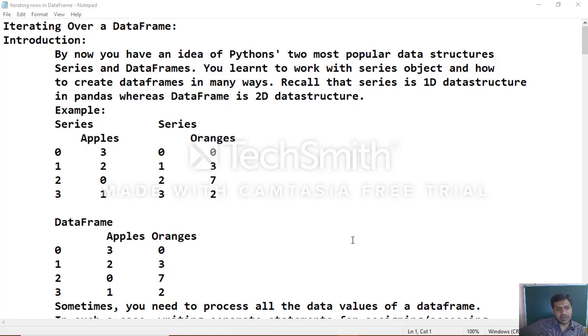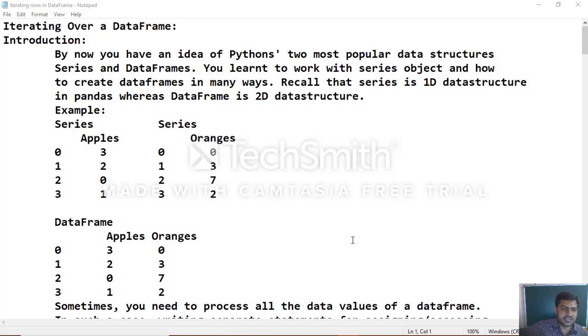Before getting into iterating over a data frame, first let's see an introduction to the concepts we have learned so far. By now you have an idea of Series data structures and DataFrame data structures, Python pandas' two most popular data structures.